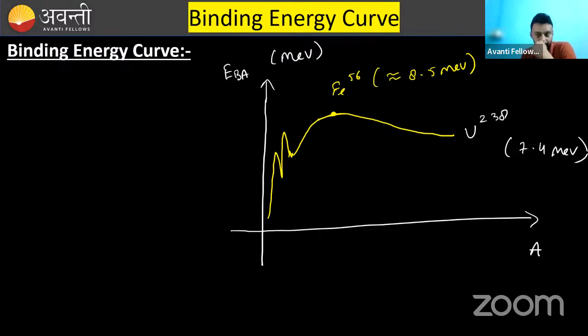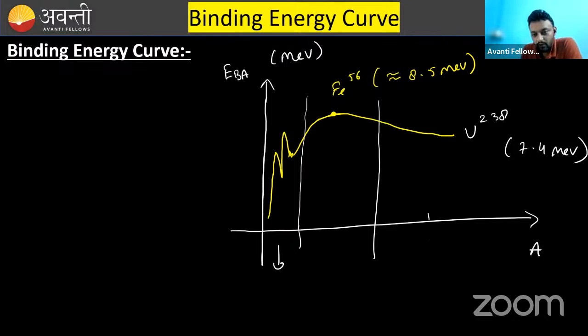Now, one or two things more. This range, you can see, is uniform. The binding energy per nucleon in this range is approximately uniform, not changing much. So this range is called the stable range. The nuclei in this range are stable.